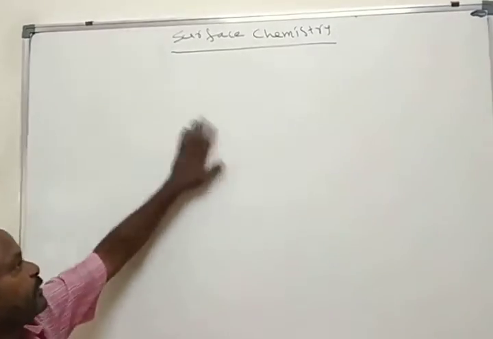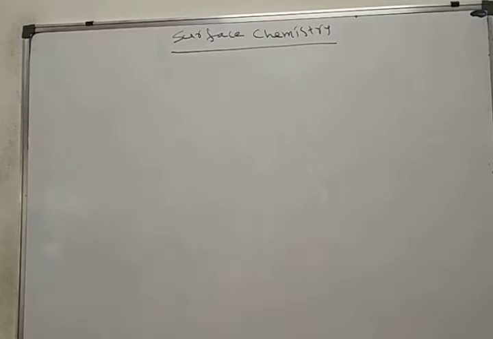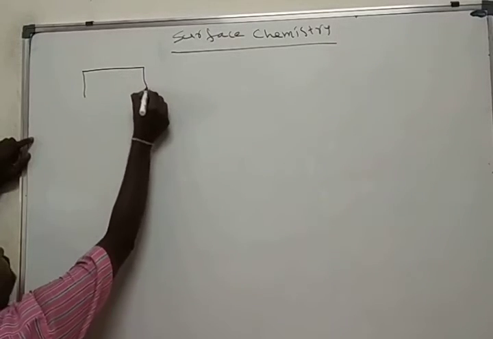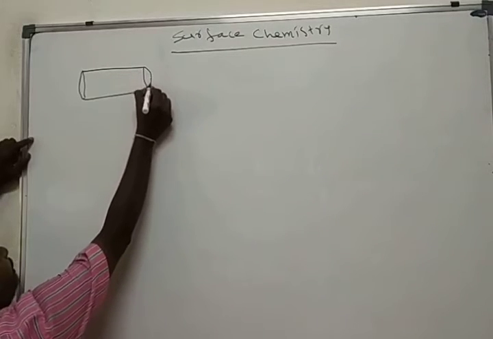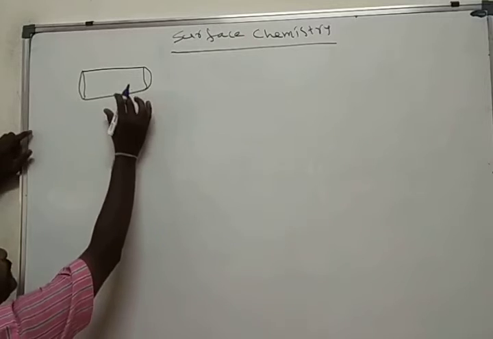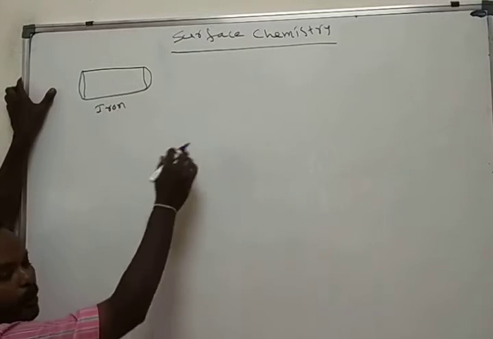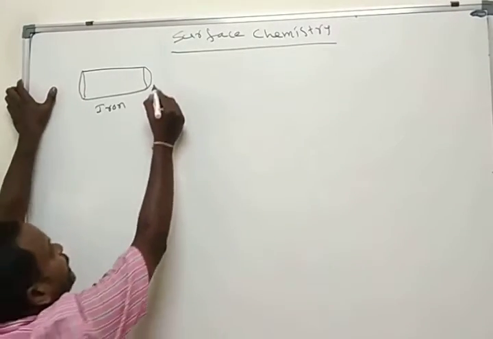Here I want to explain one best example for a surface chemical reaction. You take iron. This is an iron rod. If you keep the iron rod outside for a long time, what happened?